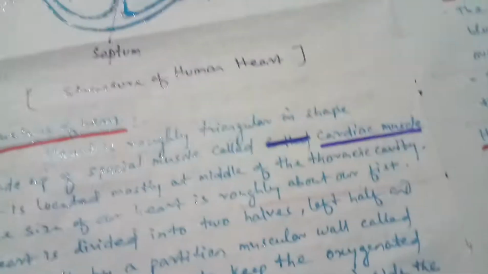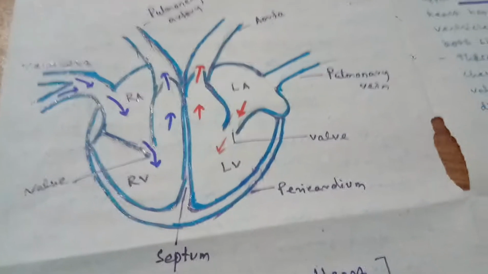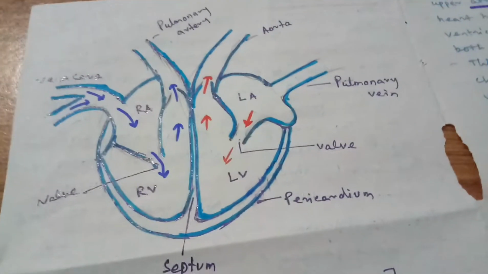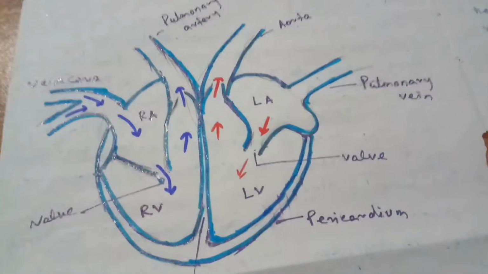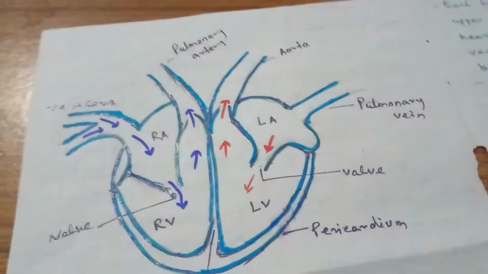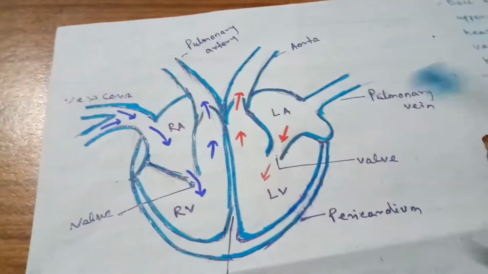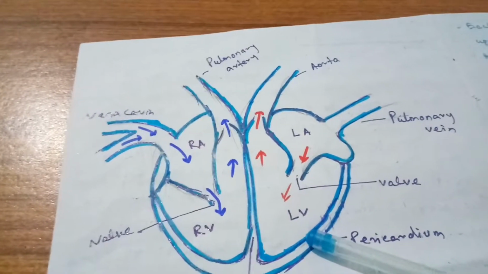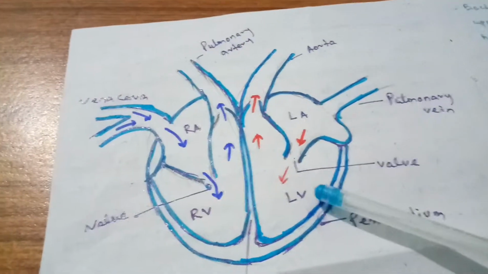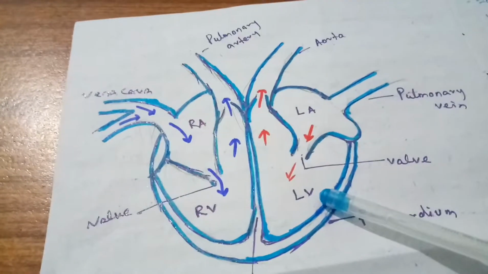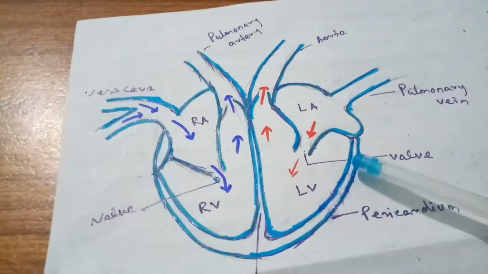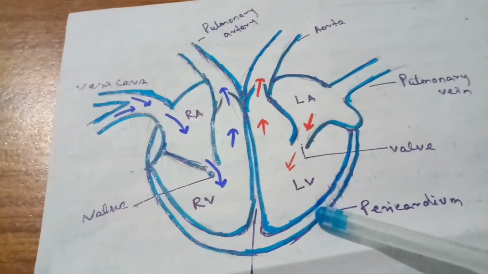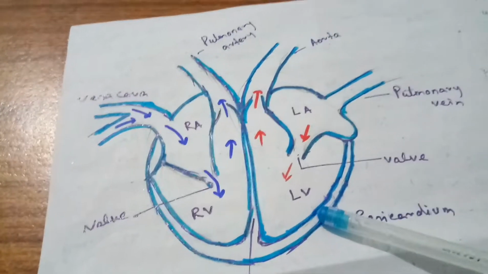Students, look at the important organ, that is the heart. Let us understand the function and structure of the human heart. Look at the diagram carefully. Students, the heart is an important organ. It is roughly triangular in shape and about the size of our fist. It is mostly located in the middle of the thoracic cavity. Students, the heart is made up of a very special kind of muscle known as heart muscle, which contracts throughout life.